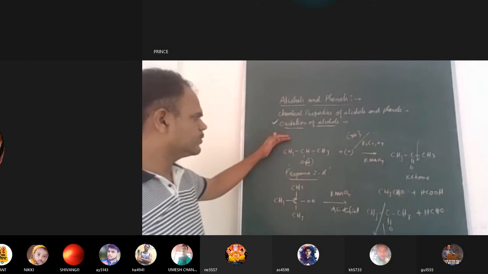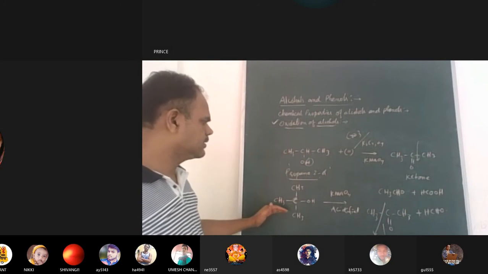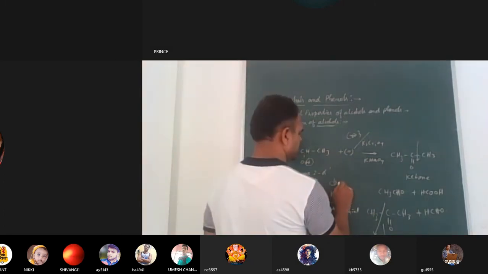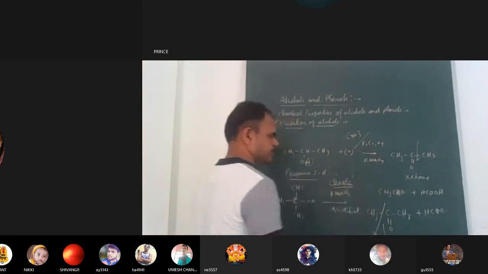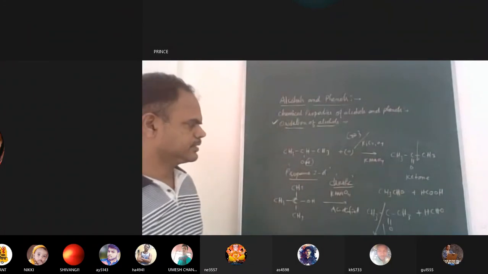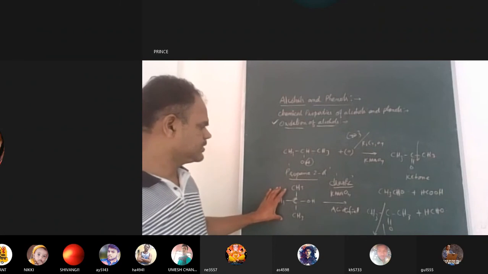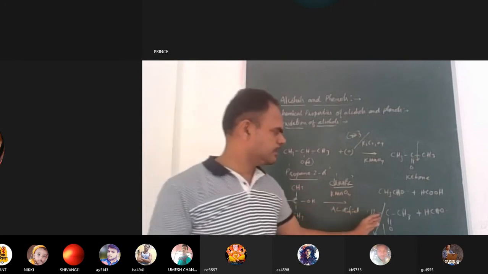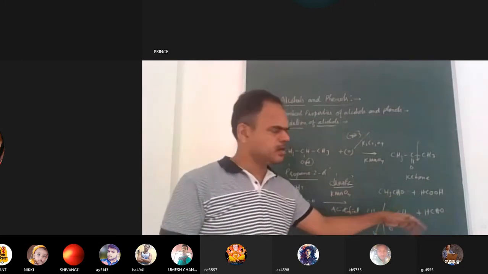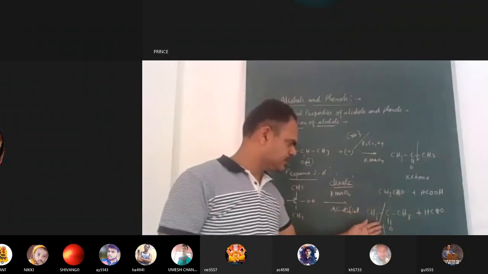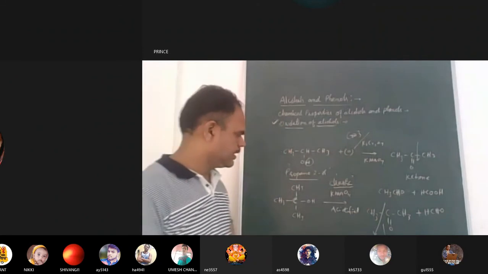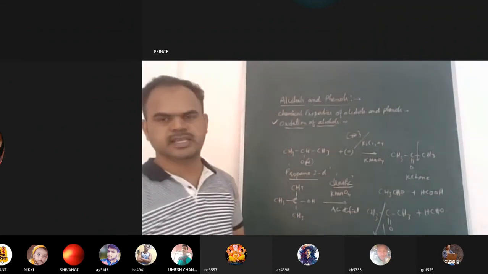So 1 degree easily undergoes oxidation, 2 degree a little bit, and 3rd degree is very difficult. We have to use drastic conditions for the oxidation, means we have to use temperature in order to bring about the oxidation process. But if you do the oxidation forcibly, you will get a fraction of compounds, not a single product. First you will get the ketone, formaldehyde and formic acid. Then when the ketone is subjected to further oxidation, you will get acetaldehyde and formic acid. And if the acetaldehyde is further oxidised, you will get acetic acid.